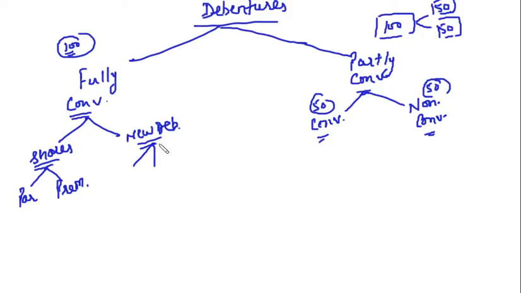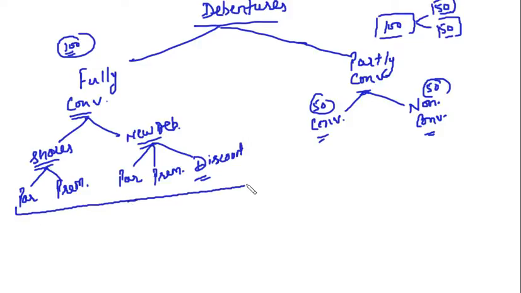Now talking of debentures, what we discussed in the debentures? Debentures can be issued at par, premium or discount, right? So this is what we discussed, and we discussed this case, fully convertible case, and we also discussed that in case the debentures are fully convertible, no DRR is to be created and no investment is required to be made. No DRR, no DRI. Right?